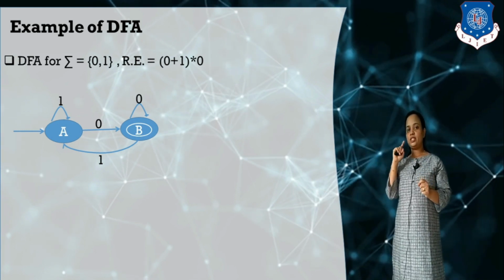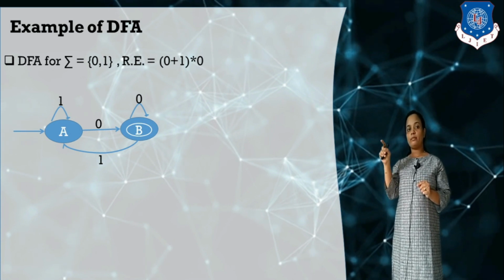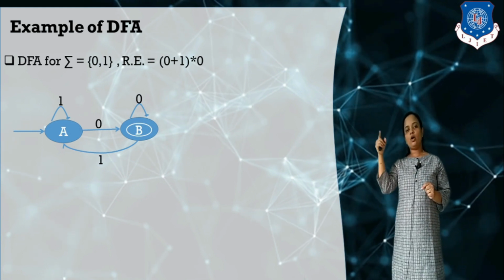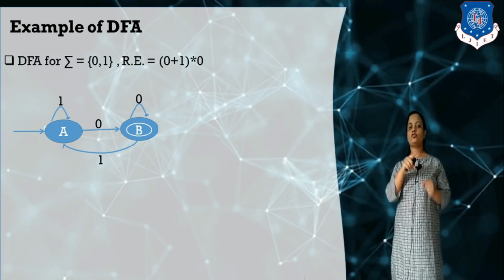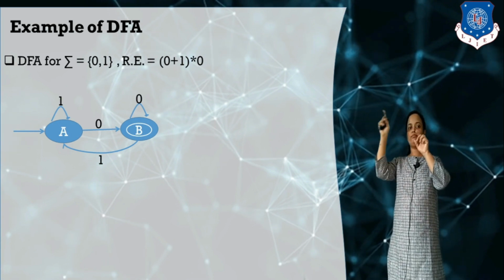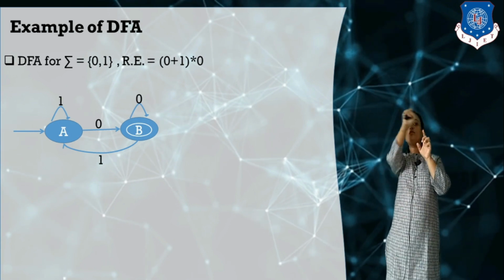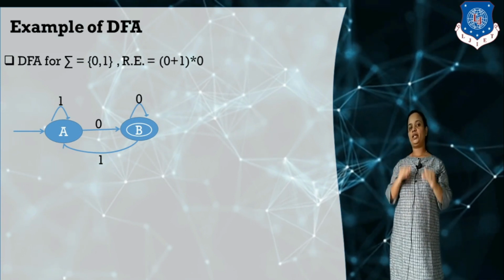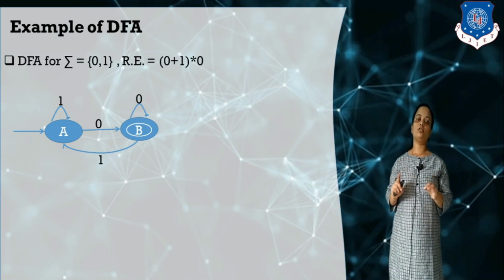Now check state B. On input 0, it moves to the same state, only one state. On 1, B moves to A. So for every input symbol, from a current state, it moves to only one state. That's why we can say that this finite automata is a deterministic finite automata.